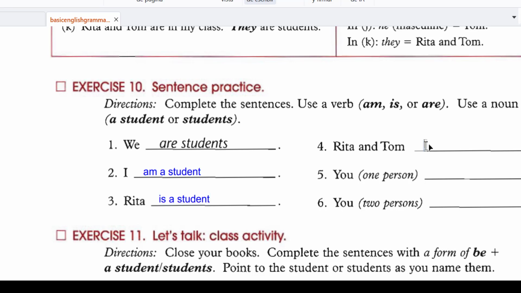Rita and Tom are students. You are a student. You are students. Okay, so you here is one person, you here is two persons. Okay, remember you can use it as a singular, one person, and you can use it as a plural, two or more persons. Okay, you are a student, you are students.